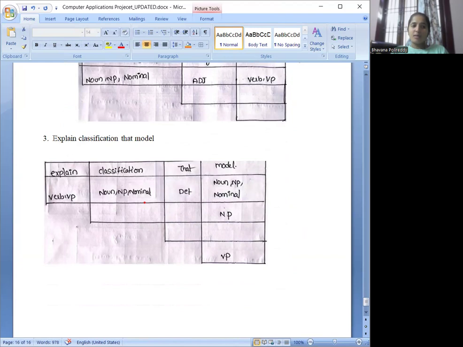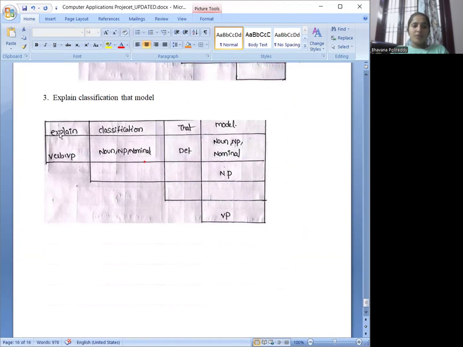And also, the third example is "explain classification that model." Explain is a verb, classification is a noun, that is a determiner, and model is a noun. If you check the comparison between noun and determiner, it's an NP, and we don't have any other relation, so we cannot derive S at the end of the table. So this is not a valid sentence. Through this we can prove the sentences are valid or invalid based on the rules that we provided.